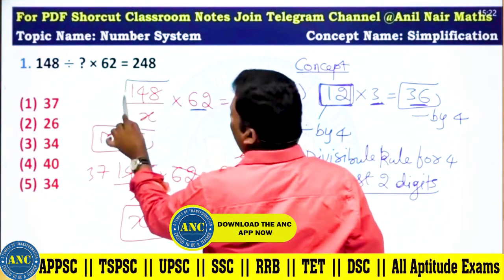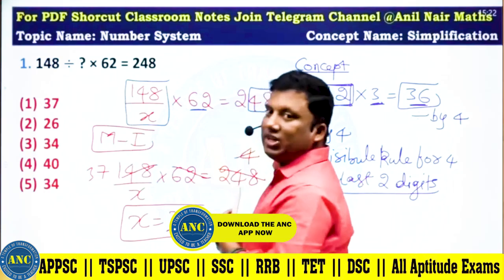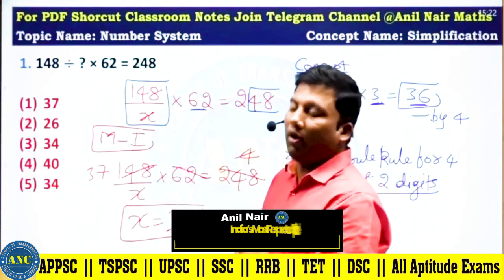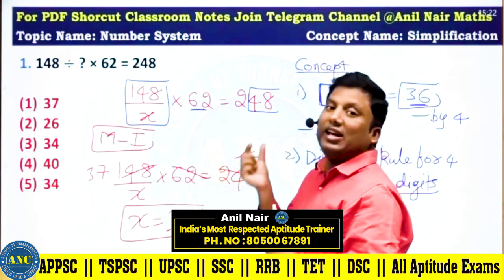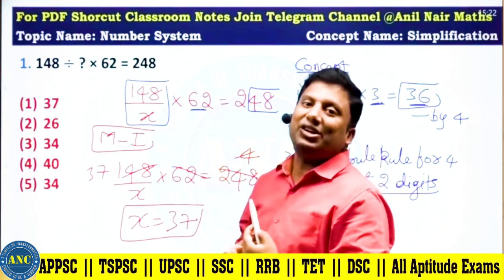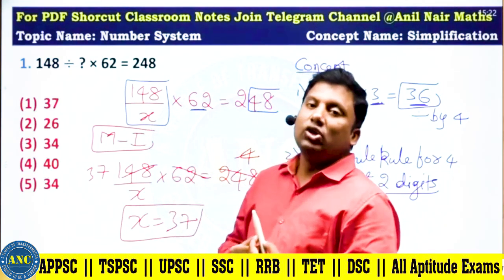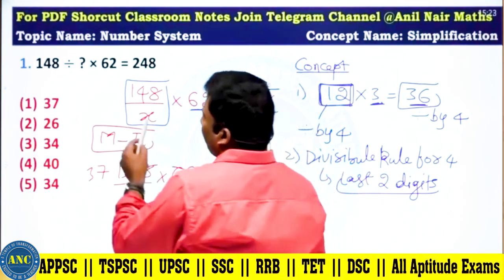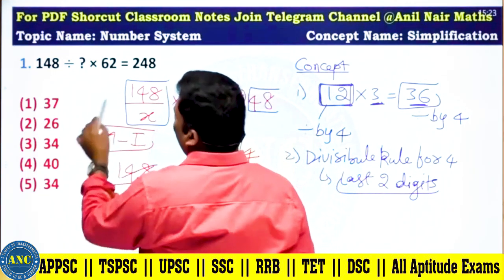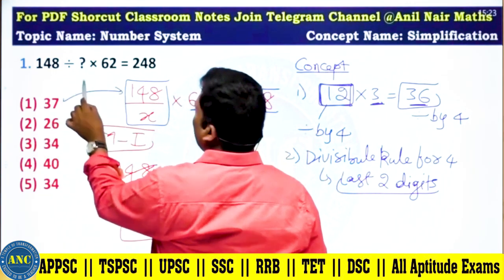That means 148 by x should be divisible by 4. Are you all with me? 248 is divisible by 4, 62 is not divisible by 4, so 148 by x should be divisible by 4. Next one, another one: 148 divided by 37.